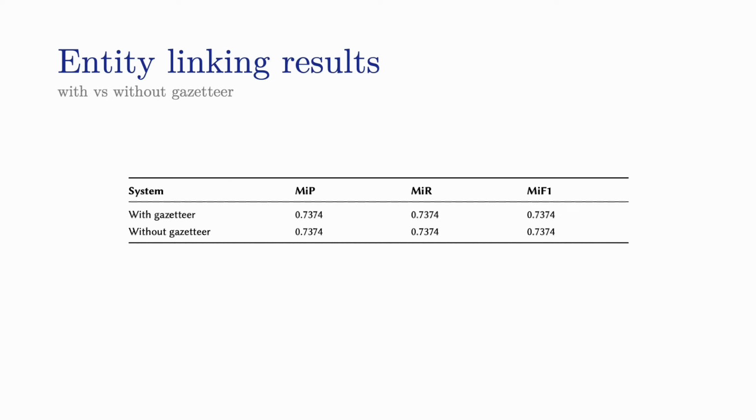This is because challenge organizers declared that it contains all the entity mentions in the test set, but its size, with more than 100,000 concepts, is much higher with respect to the size of our training data, which contains only 2,000 concepts. When a concept does not appear in the training set, its embedding is determined by its name and description, which could result in many noisy concepts leading to wrong linking results. Since we obtained equivalent results in our experiment, we decided to keep the gazetteer for our submission.